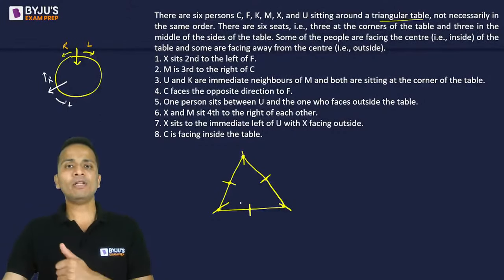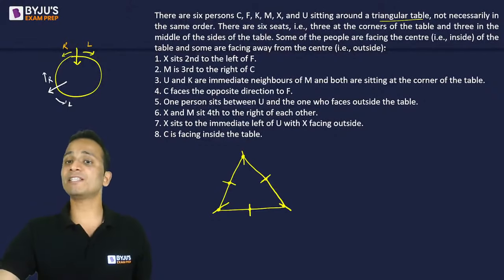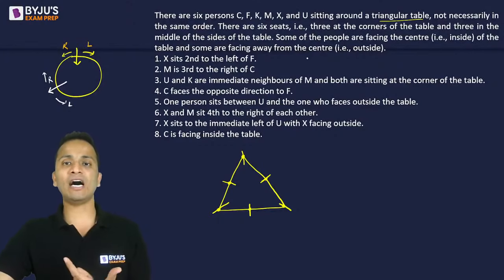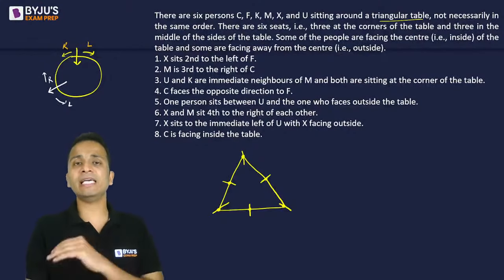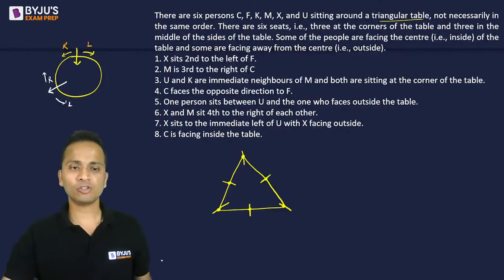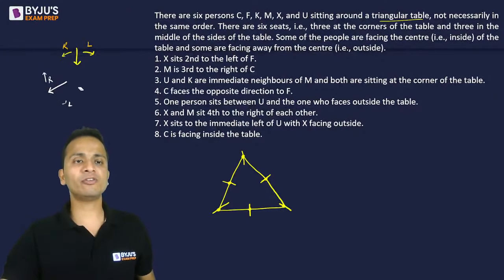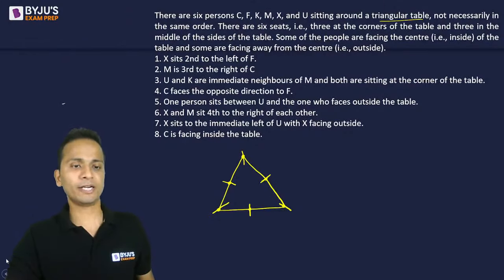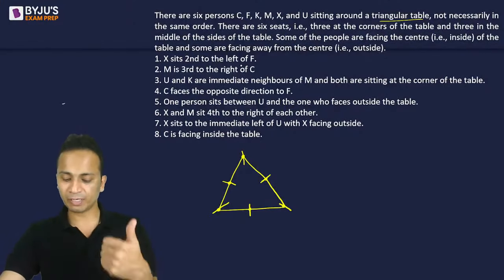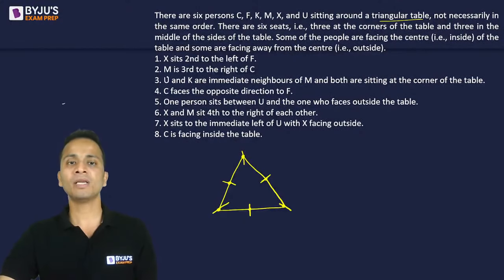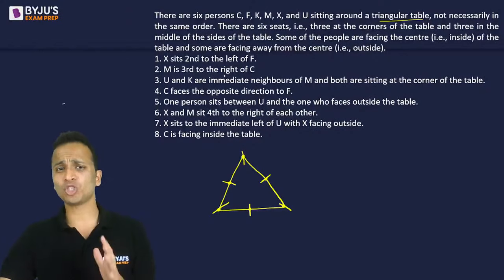Okay. Now let's read this further. Some of the people are facing the center and some of them are facing away from the center. So basically it's a triangular table. One level of complexity, and another level of complexity is that they are facing inside or outside. Now let's read the conditions and try to complete this arrangement. First condition, X sits second to the left of F. We don't know X or F, so let's move ahead. M is third to the right of C. We don't know about M or C either, so we can leave it.